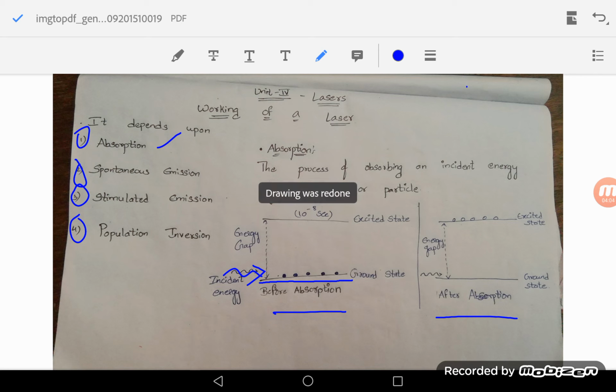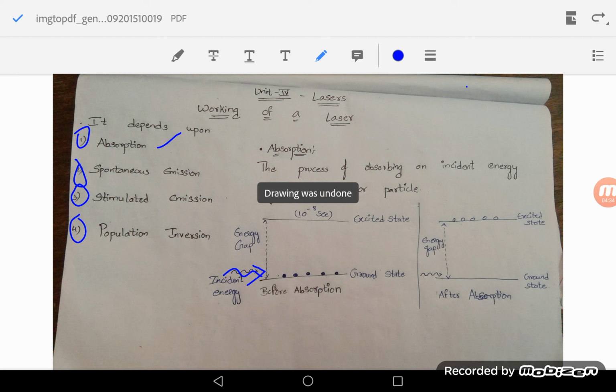So before absorption, all the atoms are in the ground state itself. But after incidenting a photon of energy, each and every particle in the ground state will absorb our incident energy, and that absorbed atom moves towards the excited state.